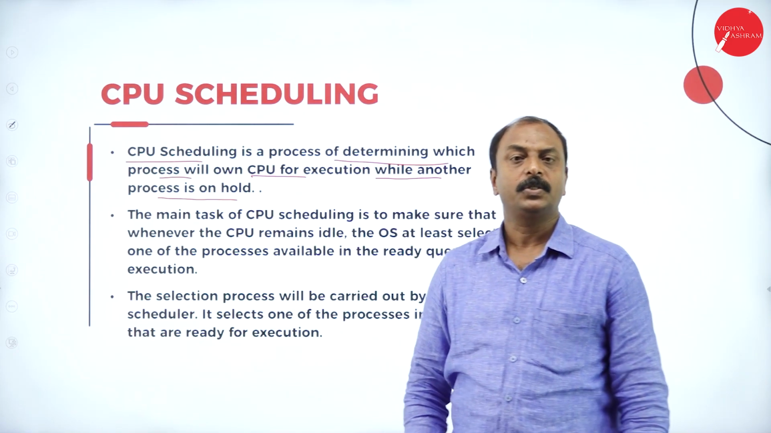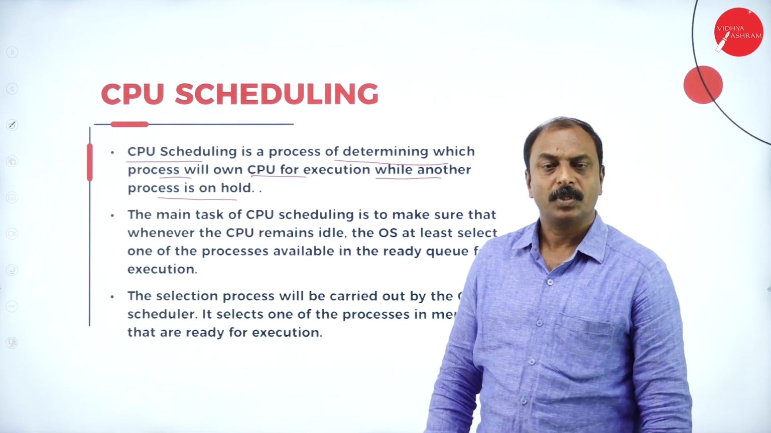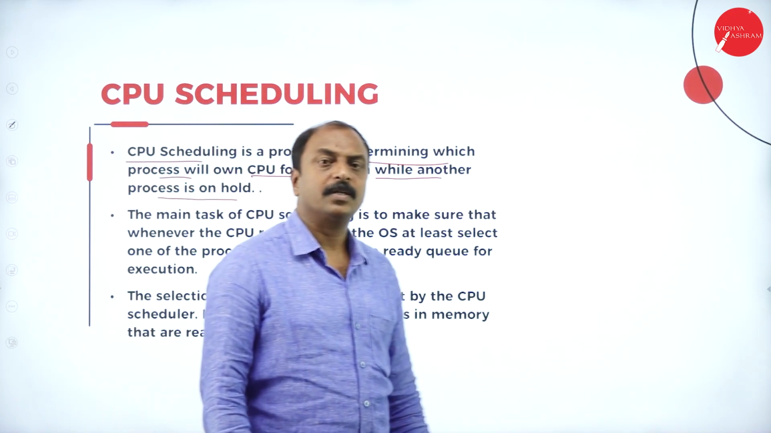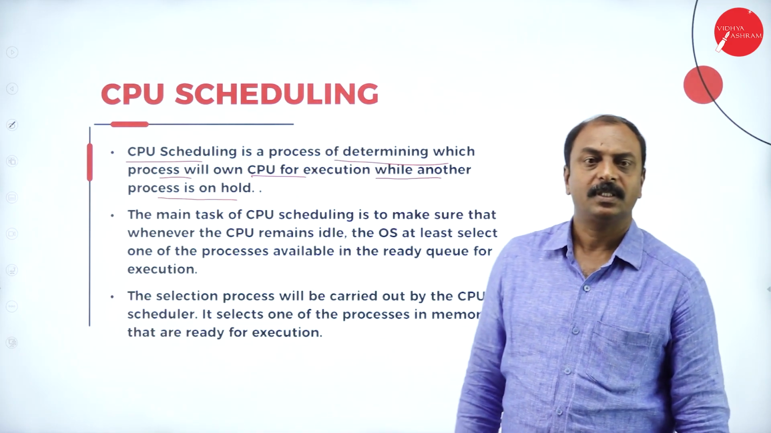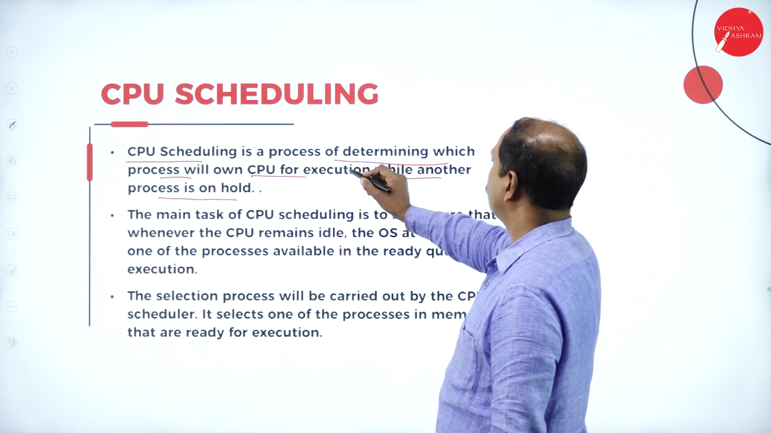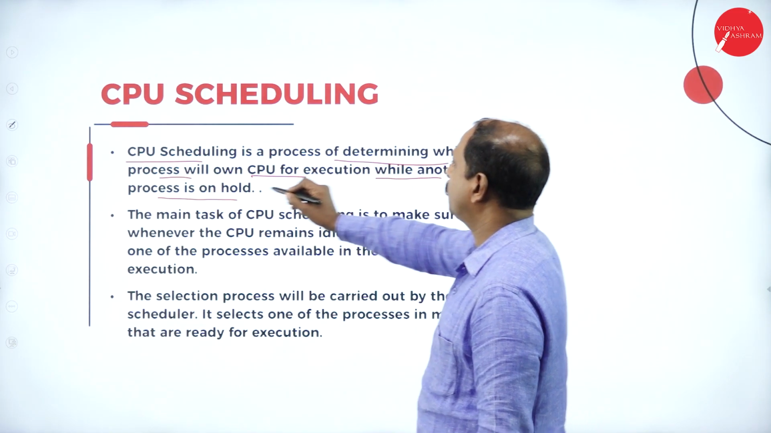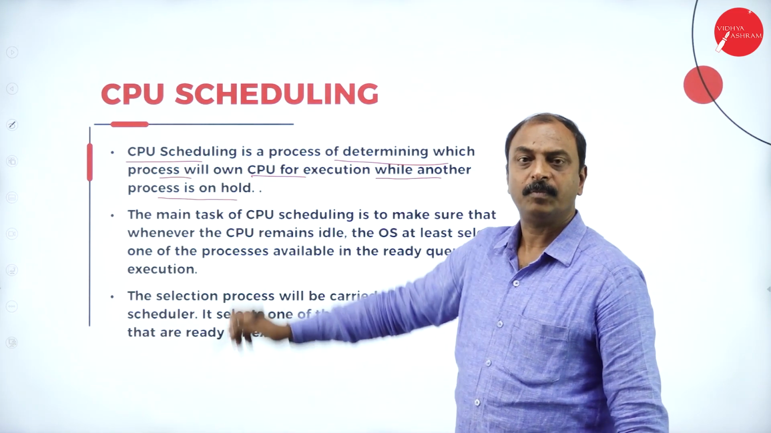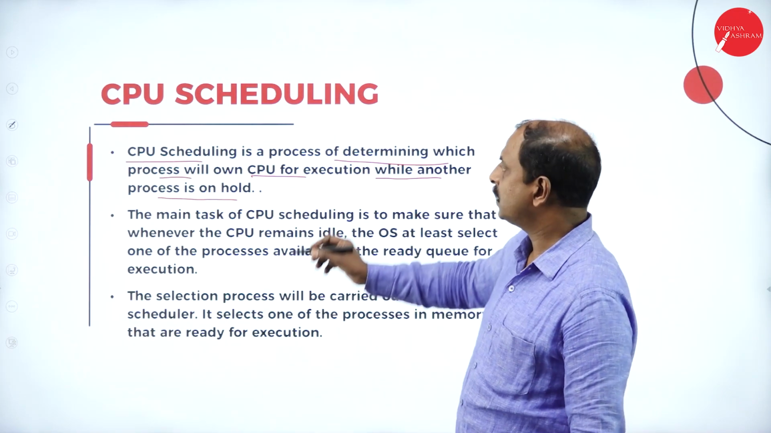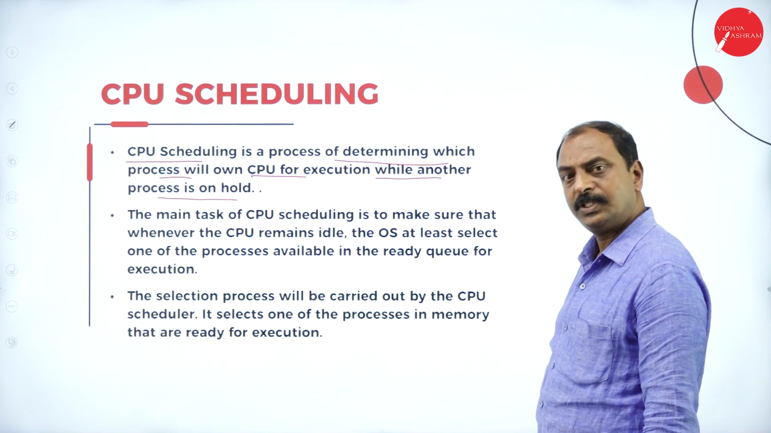What is a process? The programming execution is nothing but a process. If there is more than one process running, then scheduling is the process of determining which process will get the CPU time for execution while another is on hold. So, this is the concept of CPU scheduling.